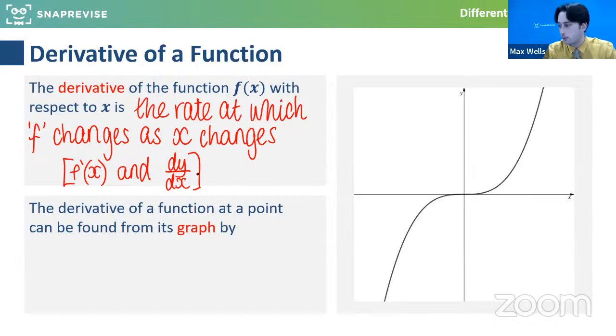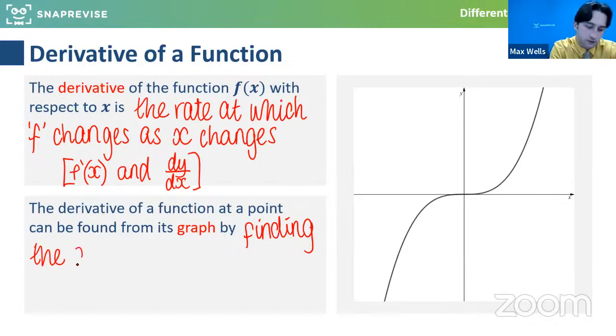Great. So for example, the derivative of a function at a point can be found from its graph by essentially finding the gradient of the tangent. And this might be the technique you used at GCSE, some of you. But it's a bit of a clunky way of doing it.